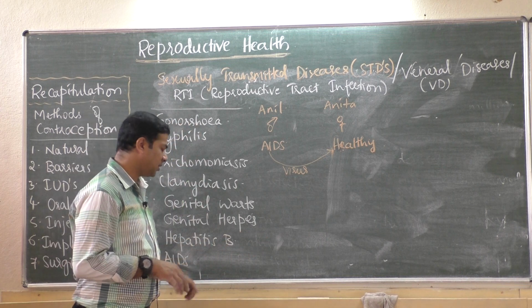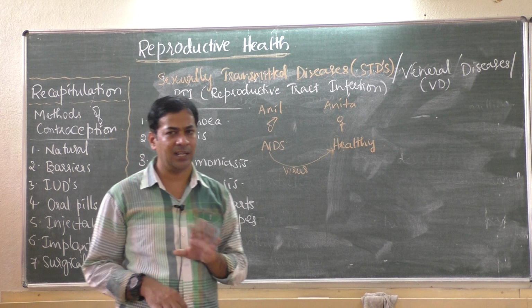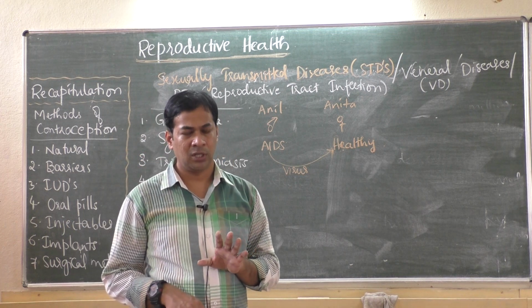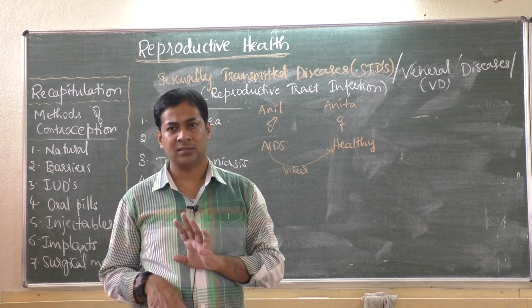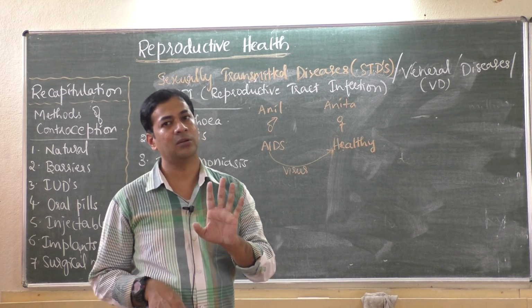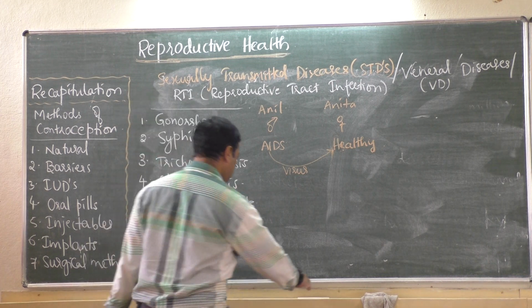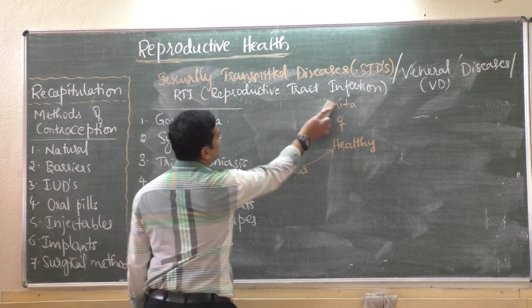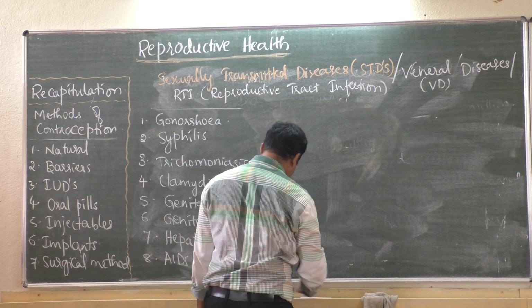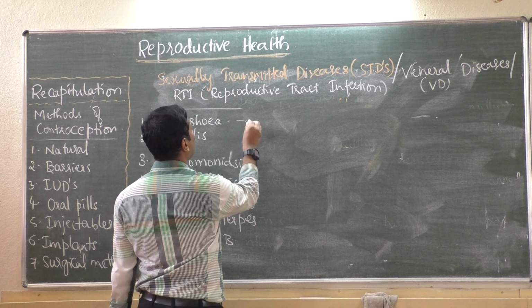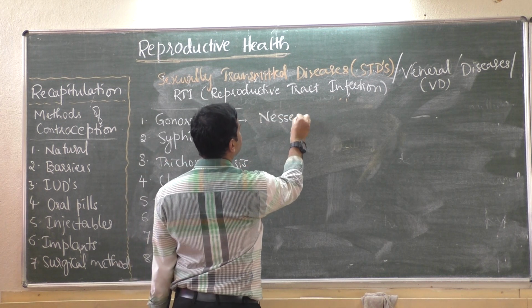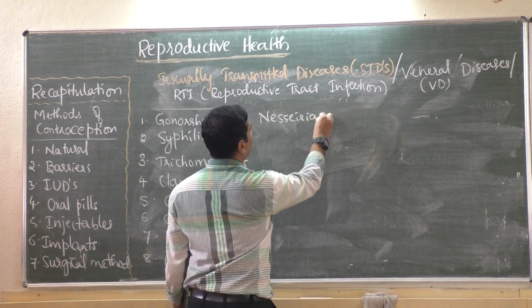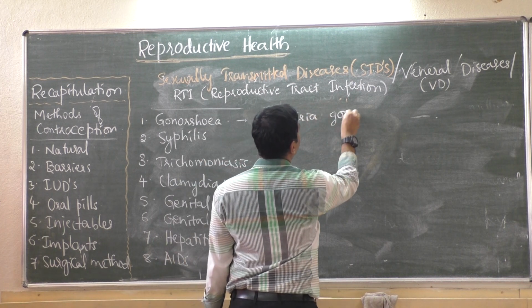Anyway, in your syllabus, that is in the textbook, which microorganism causes these diseases is not there. Suppose you have interest, I will tell you anyway, but it is not in the syllabus for you. But from the NEET point of view, if you want to know, gonorrhea is caused by bacteria. Its name is Neisseria gonorrhoeae.